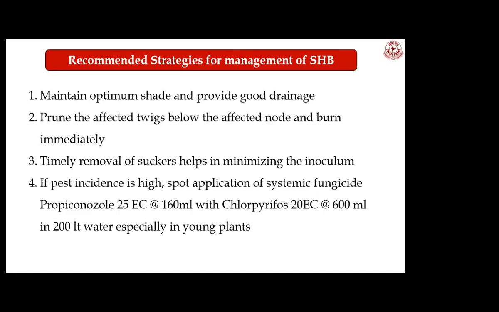So if I have not done any control or preventive measures, and I have already noticed severe infestation of short-tailed borer, then what should I do? You can go for one round of spray. Especially this is recommended for young plants because in mature plants spraying is not easy. So we are recommending a spray of propiconazole along with chlorpyrifos. This will provide ample protection from short-tailed borer.